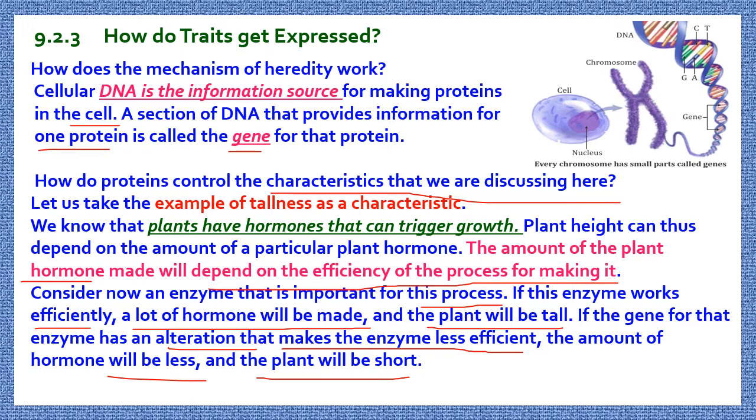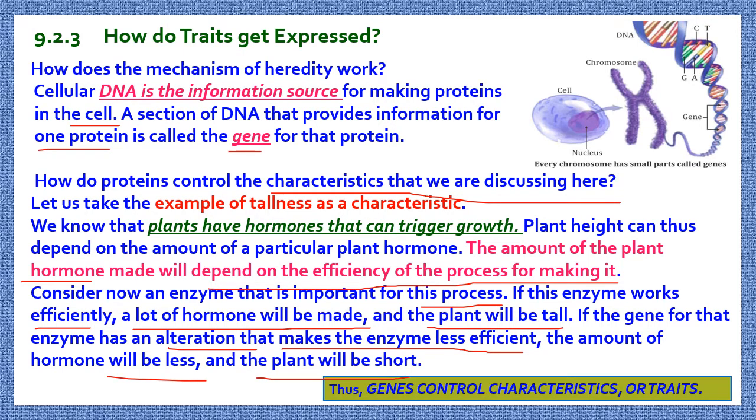If there is any little change in the enzyme, the character that is transferred to the new generation will be changed. So what can we say after this discussion? We can say that genes control characteristics or traits. So what is the controller of characteristics? That is the gene.